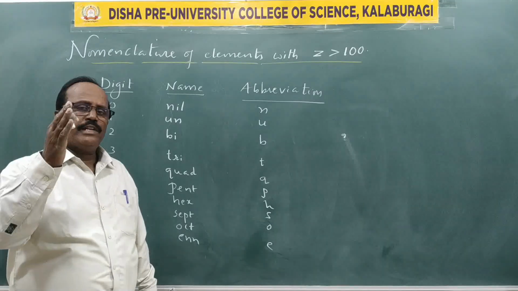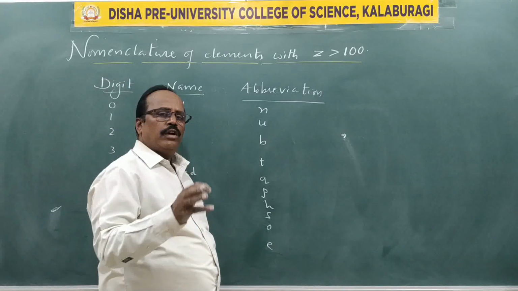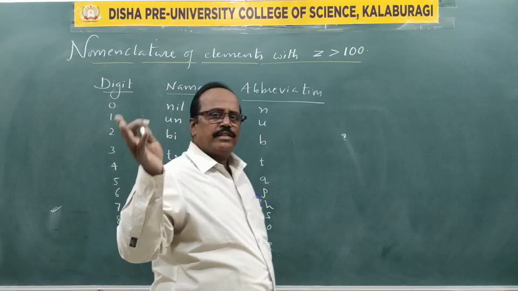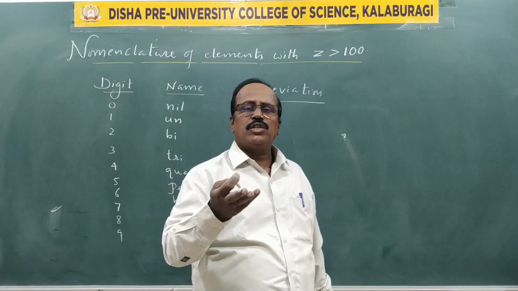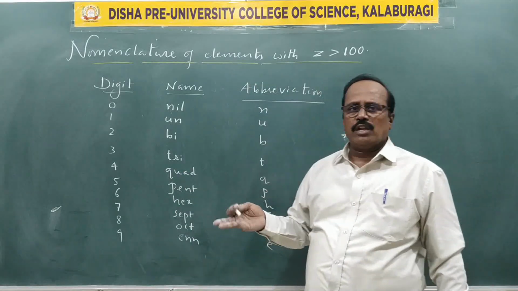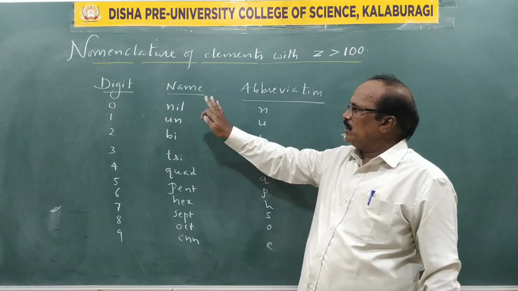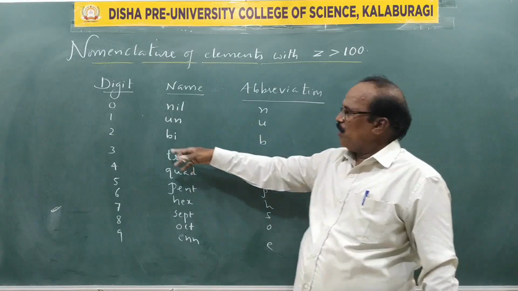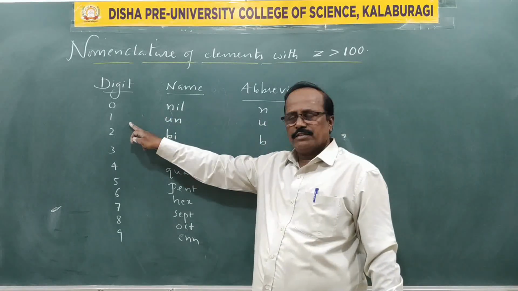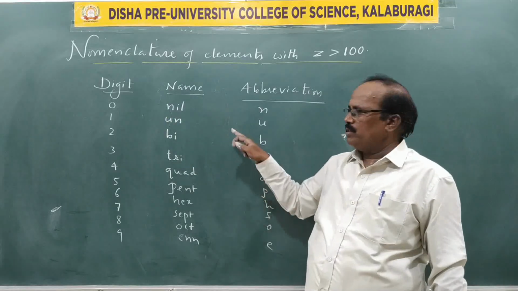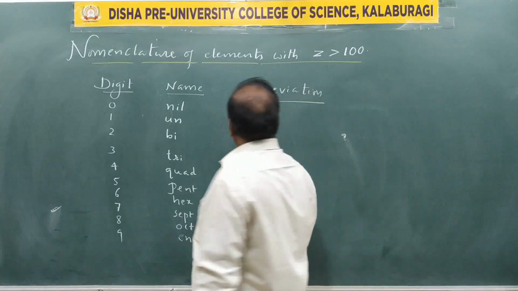This happened with Americans and Soviets. The same element was there, atomic number 104. Americans gave one name and Soviets gave another name. How can an author write books for the whole world when there are many research scholars? To avoid this controversial situation, the IUPAC board recommended certain rules in the nomenclature. They are as follows: if 0 is there, we write nil, symbol is n. If 1 is present, we read it as un, symbol is u. Likewise, these are the information we have to use.